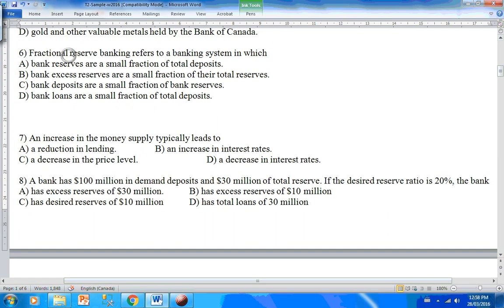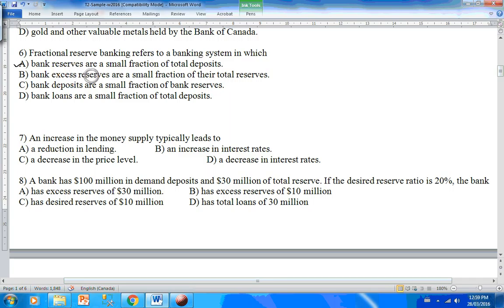Question 6. Fractional reserve banking refers to a banking system in which banks keep just a fraction of the deposit as reserve, right? So let's find out. A. Bank reserves are a small fraction of total deposits. This sounds like a good choice to me, but let's keep reading on.